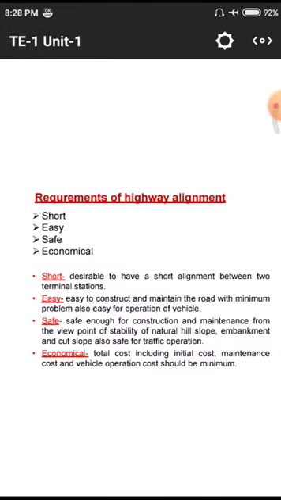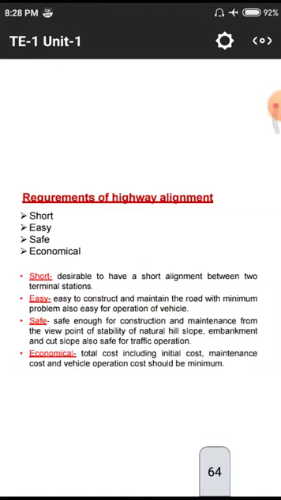Next one, requirements of highway alignment. What are the requirements of highway alignment? The first major requirement is that it should be as short as possible. That means the distance between the two points is as short as possible.